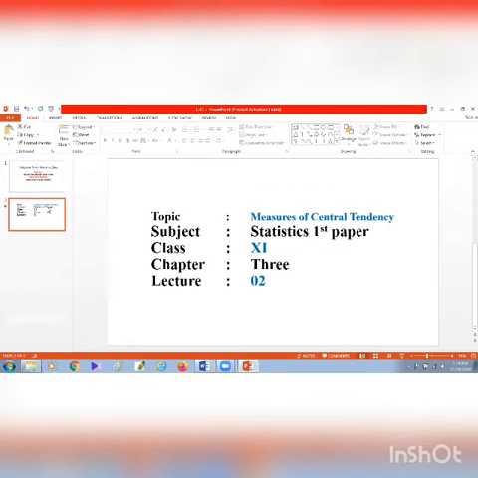My dear students, today I am going to deliver the second lecture on measures of central tendency, which is the third chapter of statistics first paper. This is especially for the students of class 11.